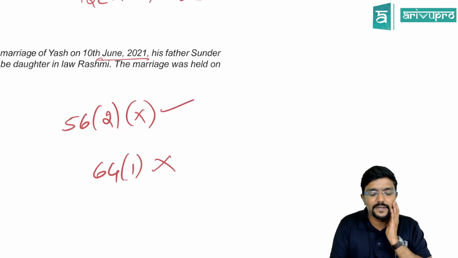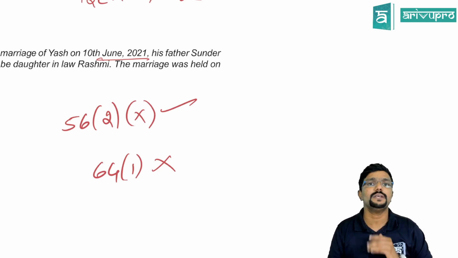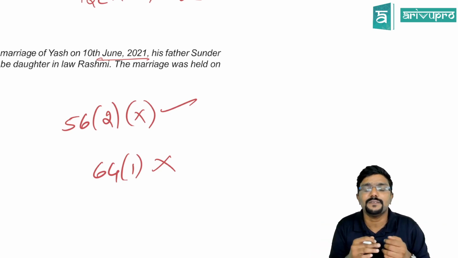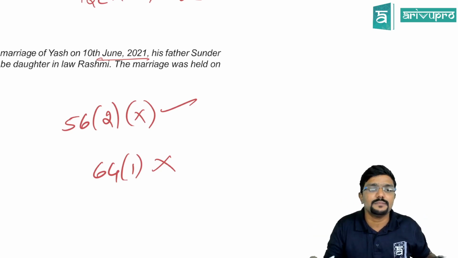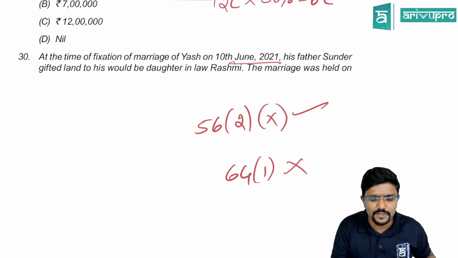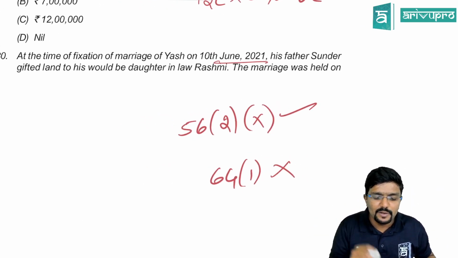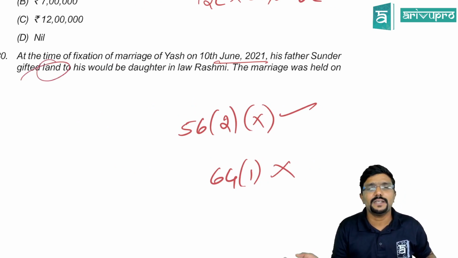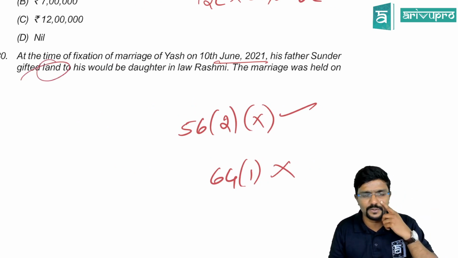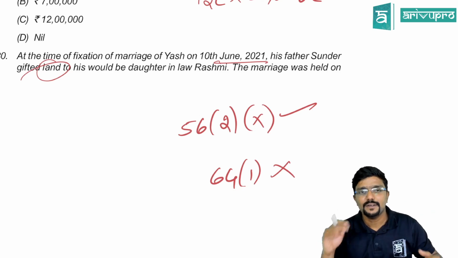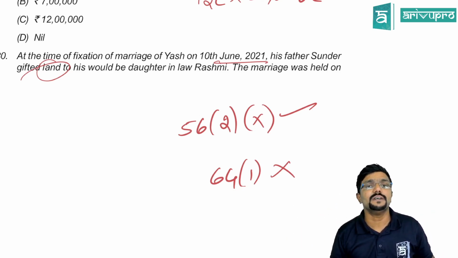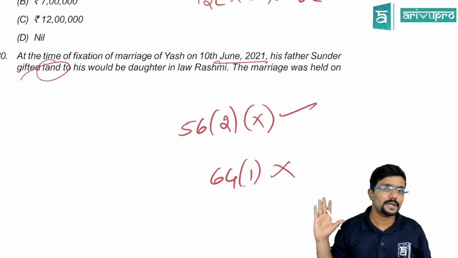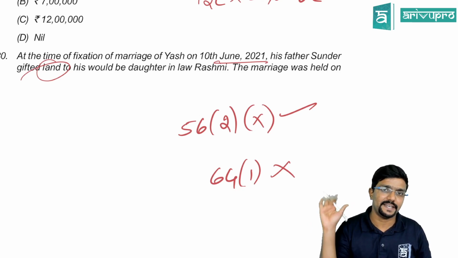When she is receiving the gift, is section 56(2)(x) applicable? Yes, because on the date of receiving the gift, it was not on the occasion of marriage. So will it be taxable? Yes, whatever is the stamp duty value of the land will be taxable in her hands, provided it is more than 50,000. And once she received the gift, who will be the owner? She. And any income she earned from that property will be taxable in Rashmi's hands only, and clubbing will not be attracted here.